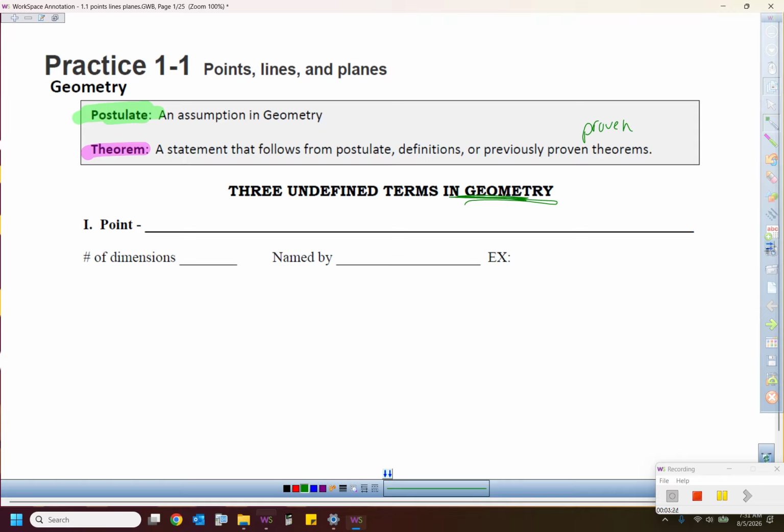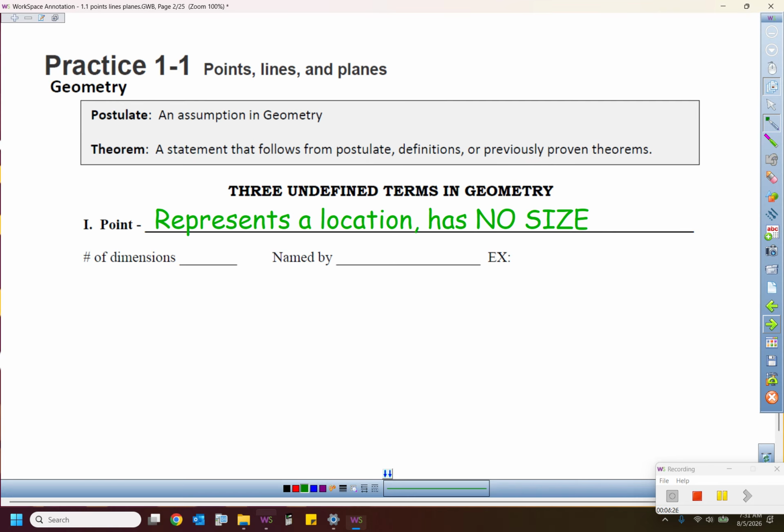man. They had to create this game called geometry, so the first thing they made up was called a point. And a point represents a location, and it has no size. Now, if you're watching out there in video land, this might go a little fast for you, so you can always pause the video. But first of all, what does this mean? It represents a location, has no size to it whatsoever.